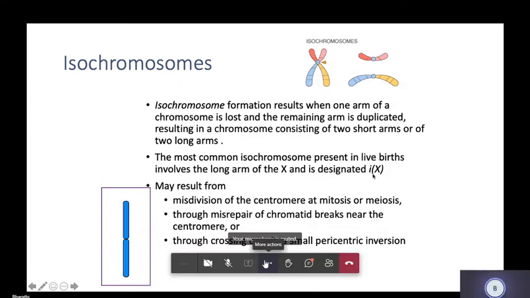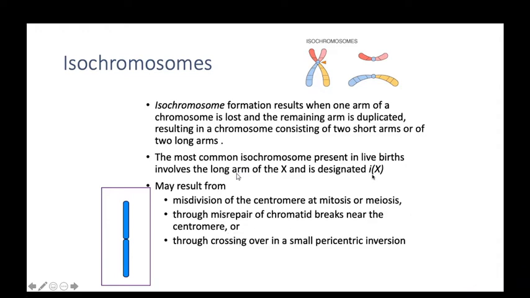It may result from a misdivision of the centromere at mitosis and meiosis, or through misrepair of chromosome breaks near the centromere, and it can also occur through crossover in a small pericentric inversion. These are the conditions where isochromosomes are formed.